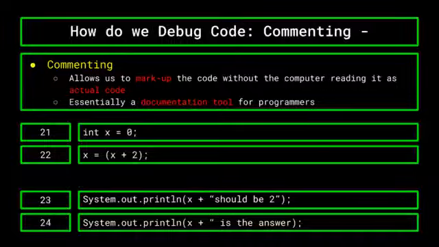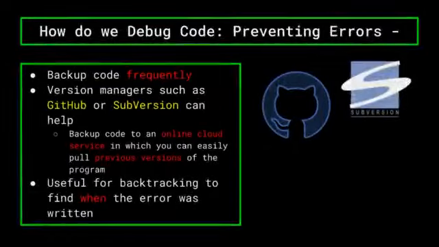Now that we've talked about what to do if you've encountered an error, and a strategy on how to find and fix it, I'd like to talk about some strategies you can use to avoid errors in the first place. Firstly, back up your code frequently. In the event of the code completely bugging out and you being unable to fix it, you will want the ability to revert to a previous version where the code was still working. If you save frequently enough, then you will probably not lose too much work.